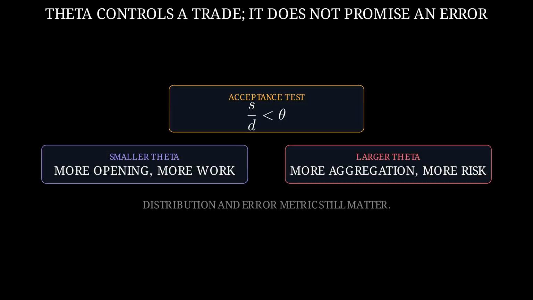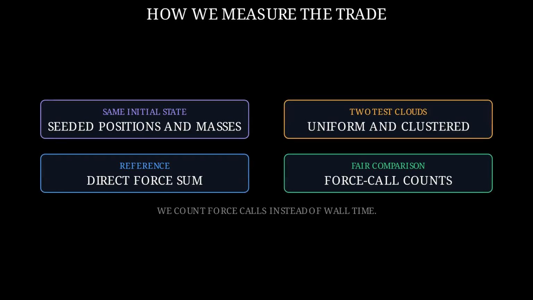A smaller theta demands more opening and usually more accuracy. A larger theta accepts more cells and usually does less work. The ratio is an accuracy control, not a theorem promising one fixed global error. The particle distribution and the chosen error metric still matter. The opening rule saves work by accepting an approximation, so neither the picture nor the rule alone can tell us whether the trade is acceptable.